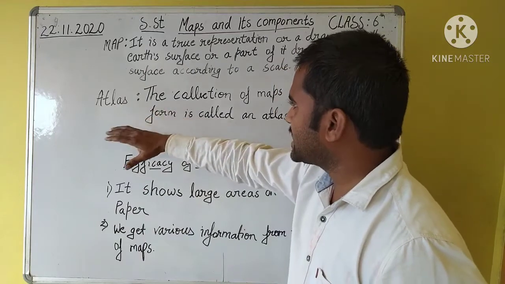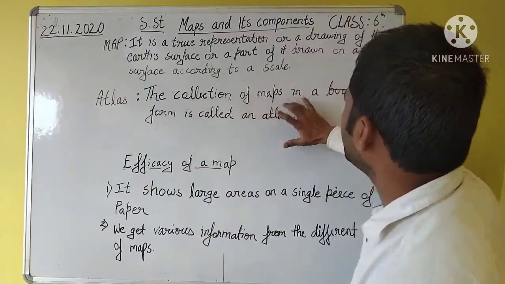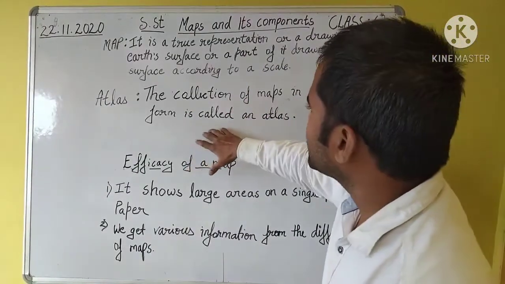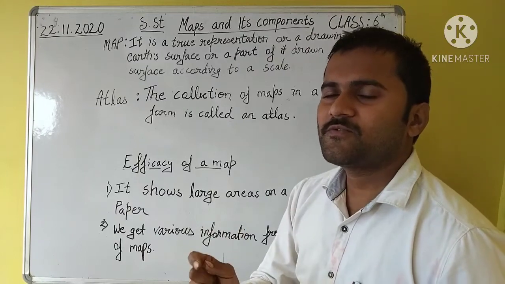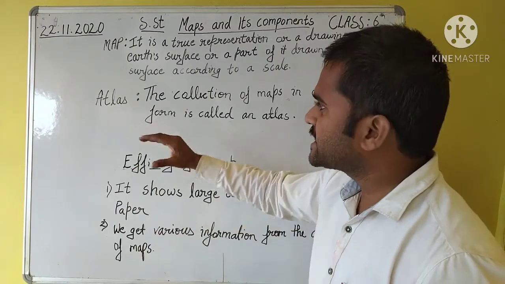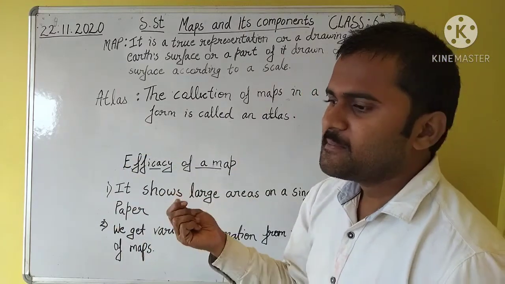And what is the atlas? Atlas is the collection of maps in a book form. Atlas is the collection of maps which forms a book, so we can say that book is an atlas. Atlas is a collection of maps.